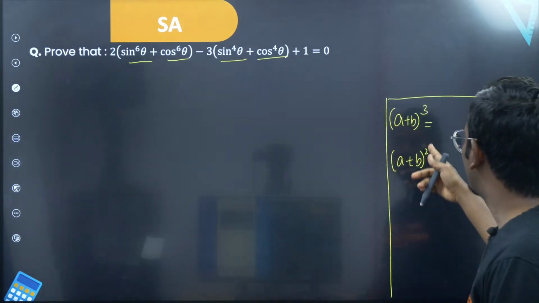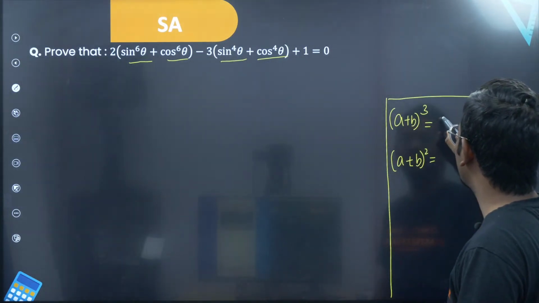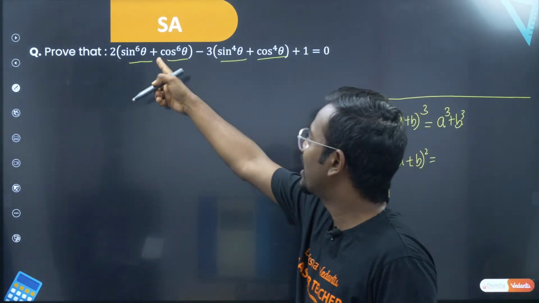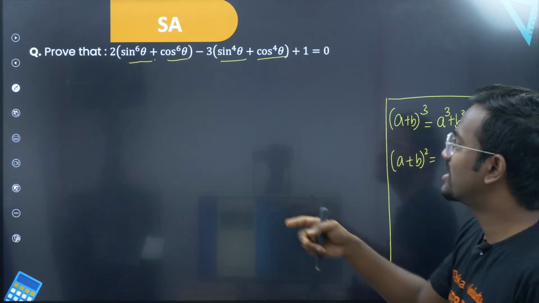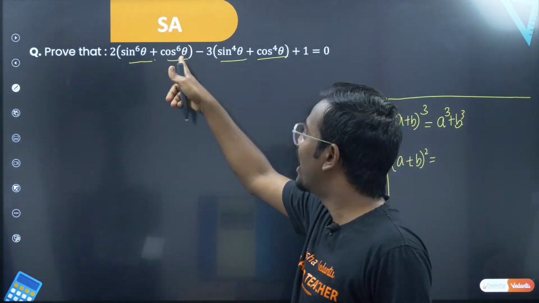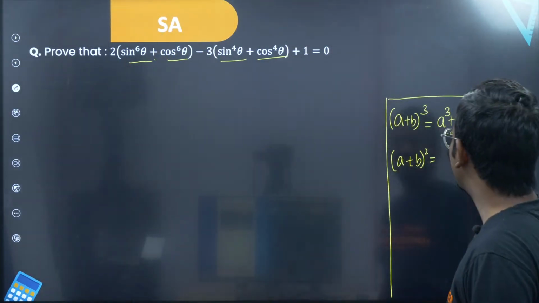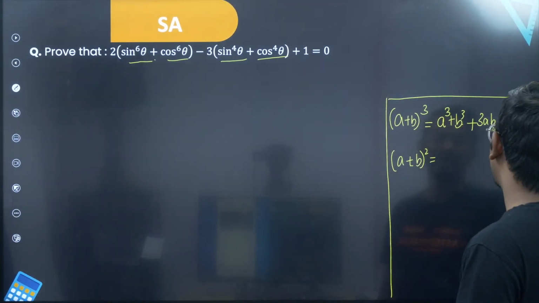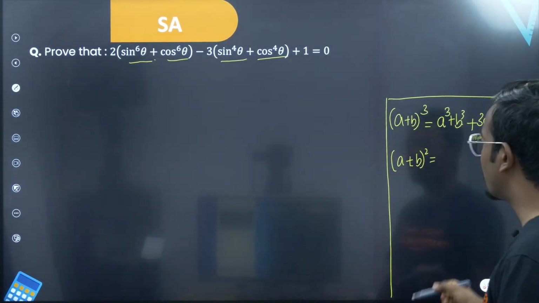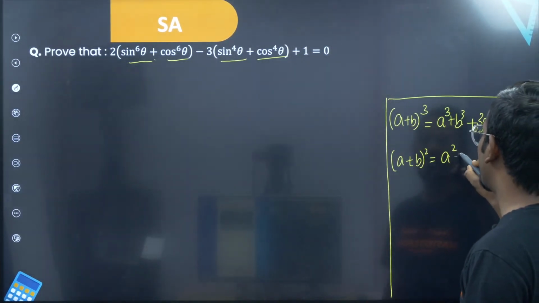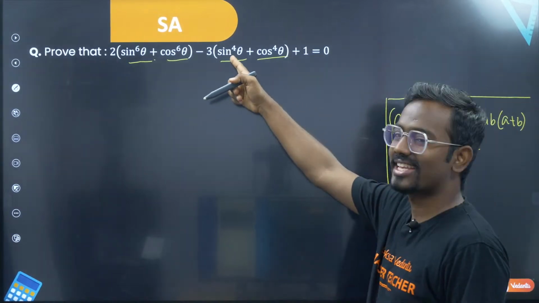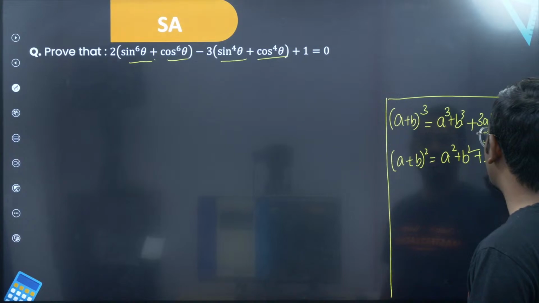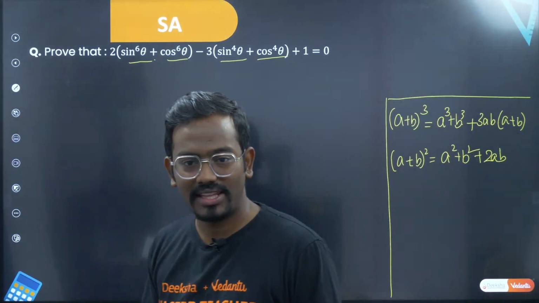So similarly, a plus b whole cube over here, I know the formula for this. Sir, this is a cube plus b cube. How many can notice? I can connect this with this. See, you can write sine power 6 as sine square whole cube and cos square whole cube. So that is why I am using this. Plus 3 times of ab into a plus b. Very simple. Yes, sir. So similarly, what is a plus b whole square? Sir, this is a square plus b square. If you can notice here, sir, sine square whole square plus cos square whole square plus 2ab. That's it. If you know these things, then your job is very simple now.